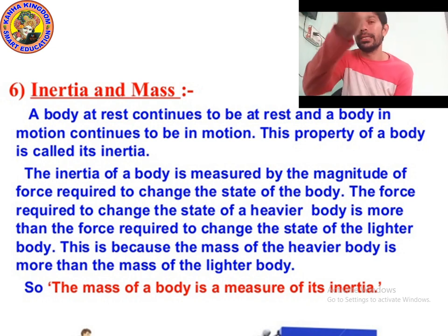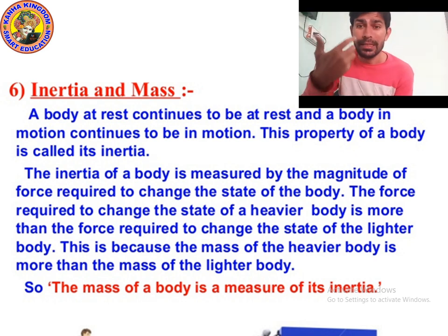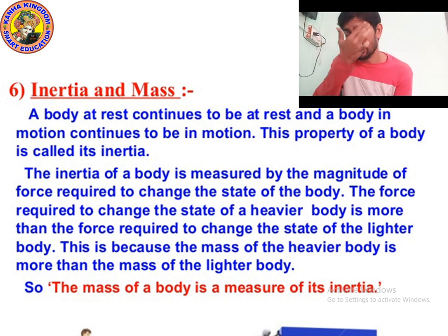Inertia is the natural tendency of an object to remain in a state of rest or in uniform motion. In the previous class, we discussed many examples of inertia.